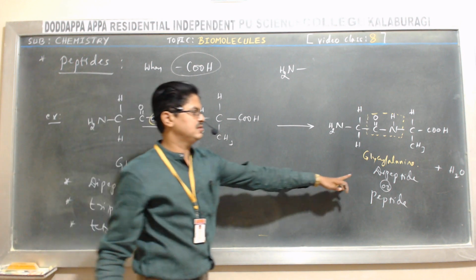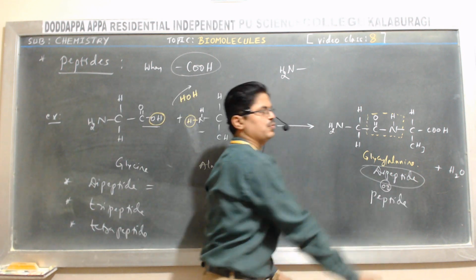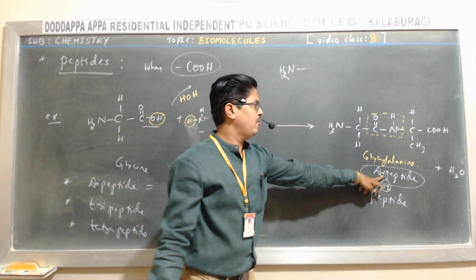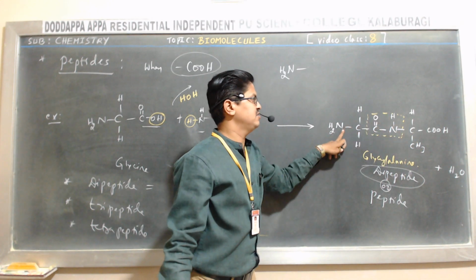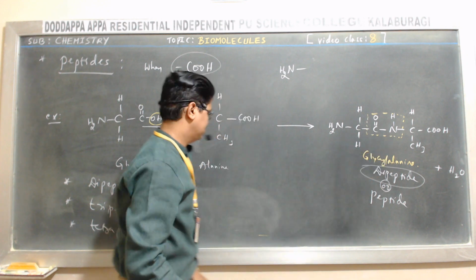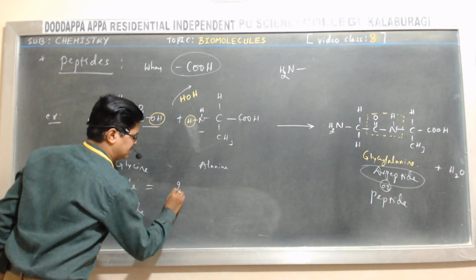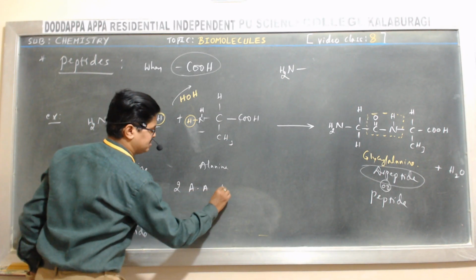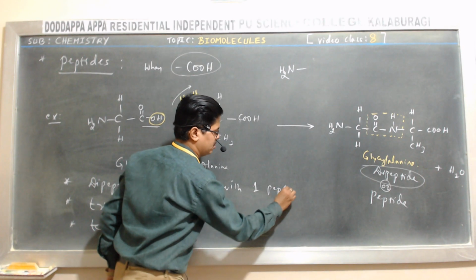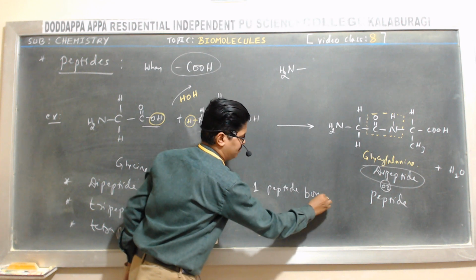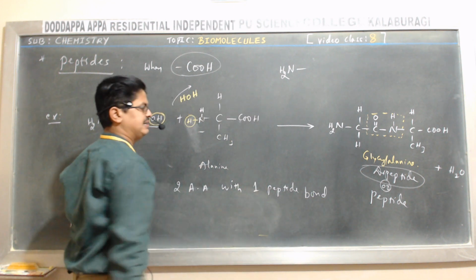Already we got it here. This is the dipeptide. And a dipeptide is made up of two amino acids with one peptide bond. So a dipeptide is made up of two amino acids with one peptide bond.